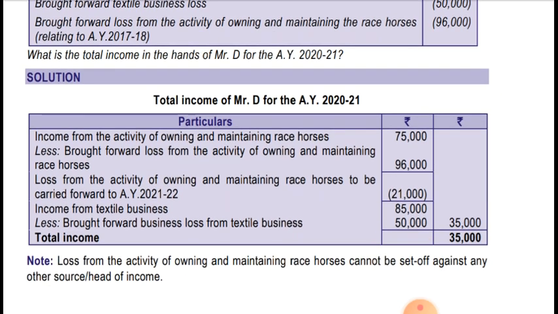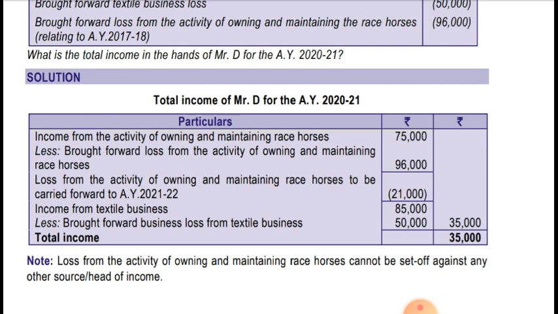The total income of Mr. D for the assessment year 2021: income from the activity of owning and maintenance of racehorses is 75,000, less brought forward loss from owning and maintenance of racehorses of 96,000. So 75,000 will be adjusted and 21,000 loss will be carried forward to the next assessment year.